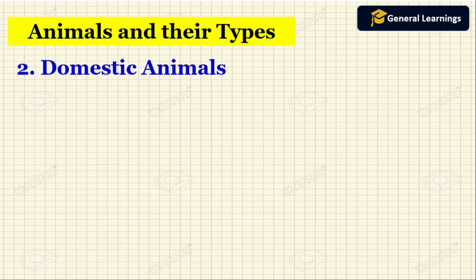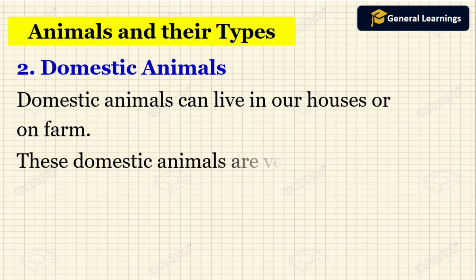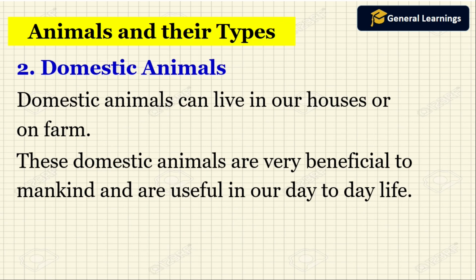Now we are going to see about domestic animals. Which animals will be called domestic animals? The animals which live in our houses or on farms. The animals which live in houses as pets will be called domestic animals. These domestic animals are very beneficial to mankind and are useful in our day-to-day life.